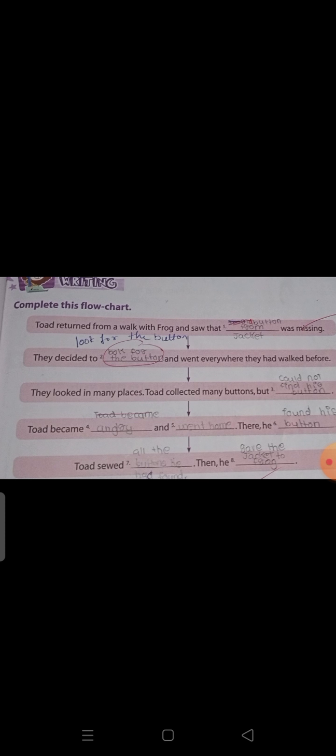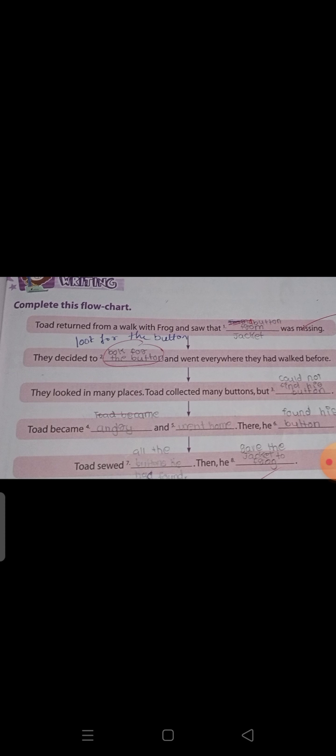What is he telling? It is about a happy ending. He found his button. It's a happy ending. What did he do? He gave the jacket to Frog. Why did he give it? Because he disturbed Frog for finding his button. So he wanted to thank Frog. So he gave the jacket to Frog. Then this story has a happy ending.